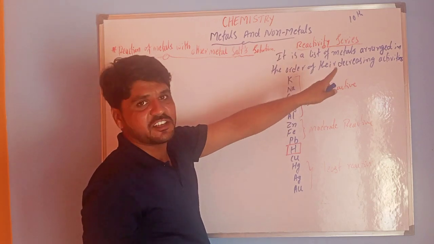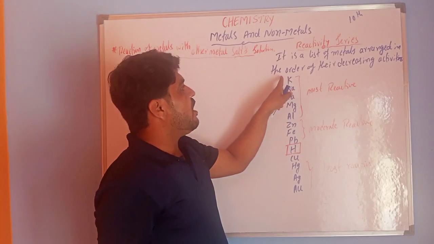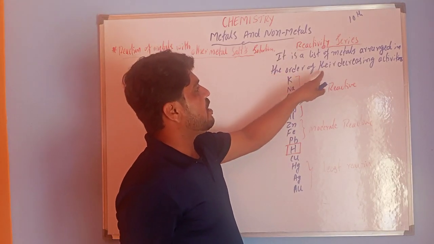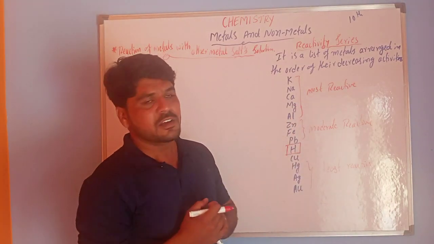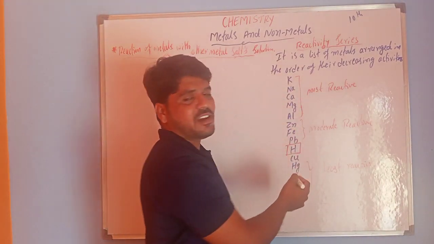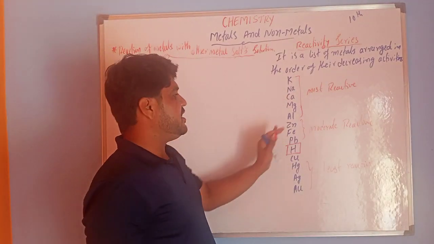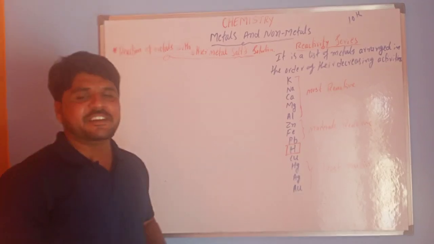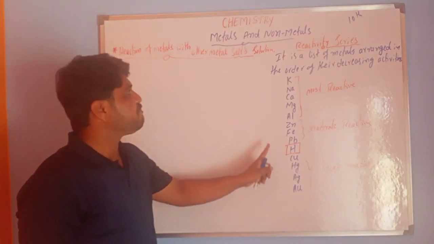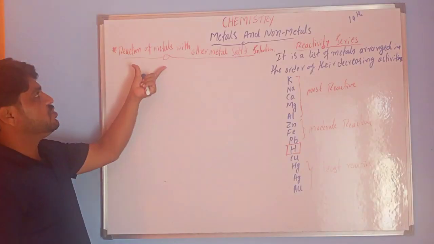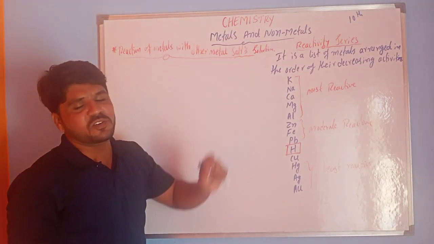What is meant by reactivity series? It is a list of metals arranged in the order of their decreasing activity. In this list, the metals are arranged by decreasing activity. So this is what the reactivity series is. You have to remember this series. So, coming to this point, reaction of metals with other metal salt solutions.